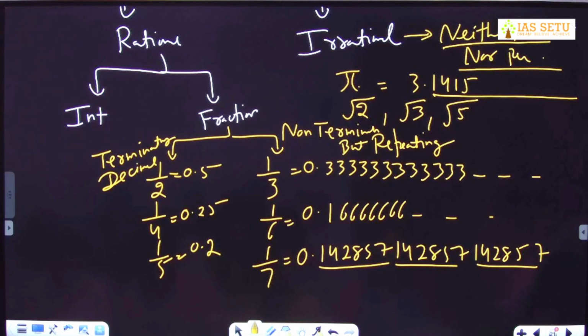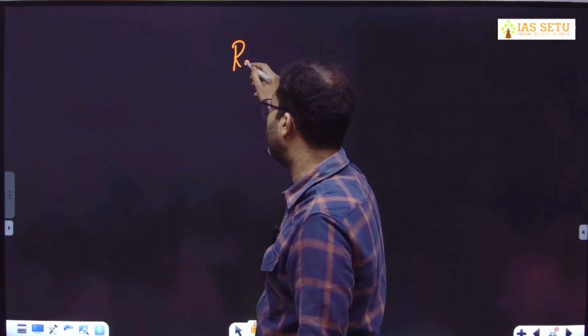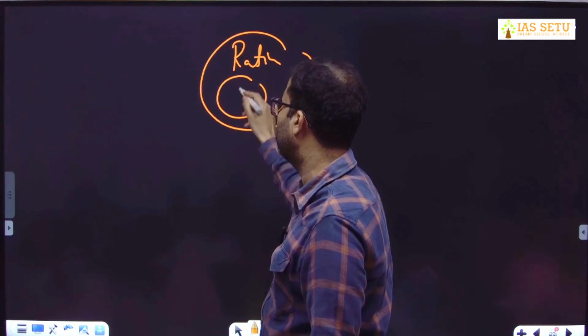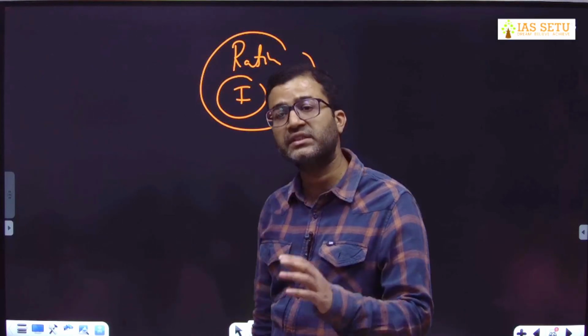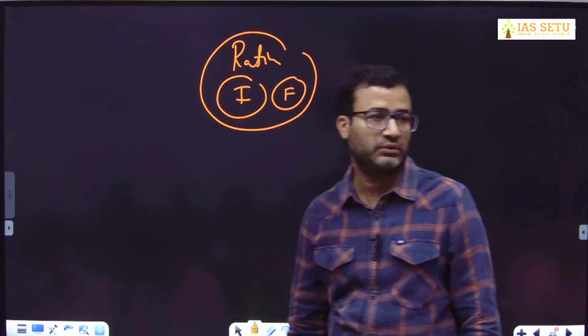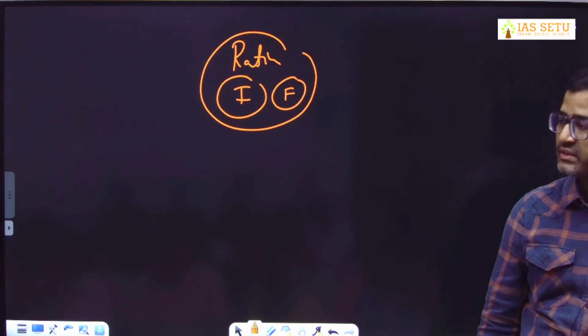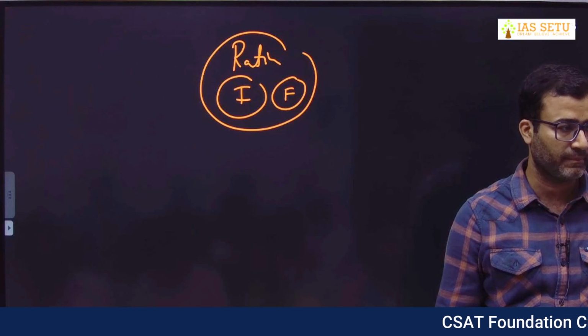Online students, the rational number और fraction में difference तो है ना? What is the difference in rational and irrational fraction? Rational बाप है, fraction उसका बेटा है. तो रैशनल के दो बच्चे हैं, एक इंटीजर एक फ्रैक्शन. फ्रैक्शन इज ए सबसेट ऑफ रैशनल नंबर. तो ऑल फ्रैक्शंस आर रैशनल नंबर.